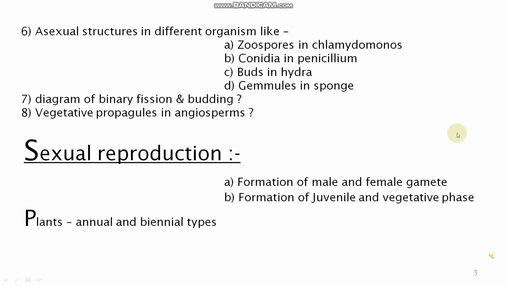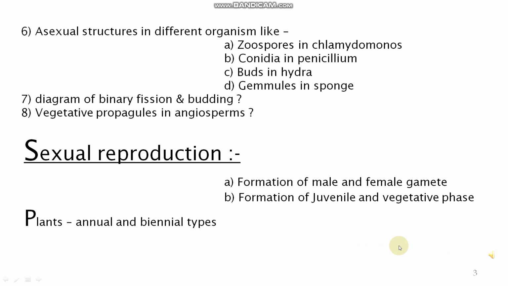Vegetative propagules in angiosperms. Vegetative propagation is also called asexual reproduction. That's why you have to read it from your NCERT books. Vegetative propagules or vegetative structures are found in some angiospermic plants, like in potato, tuber, eye formation,